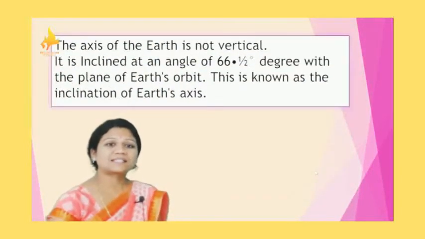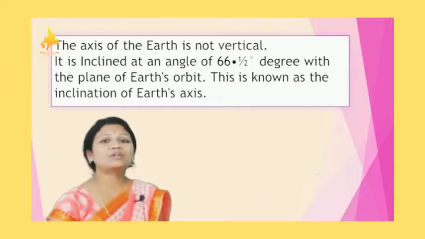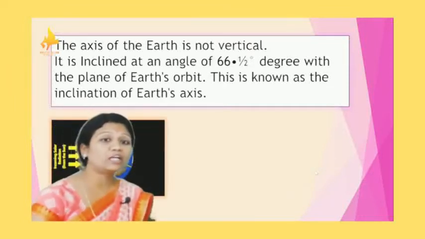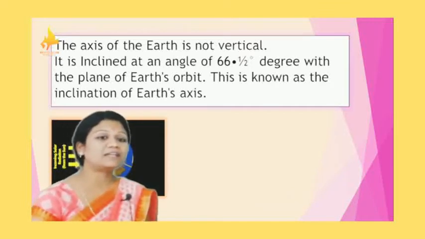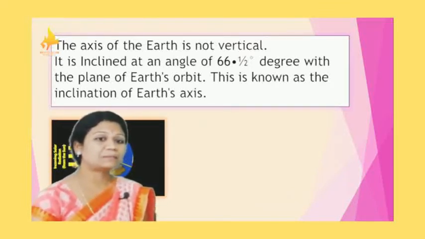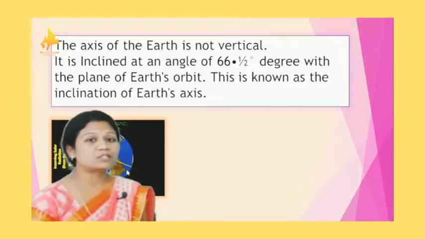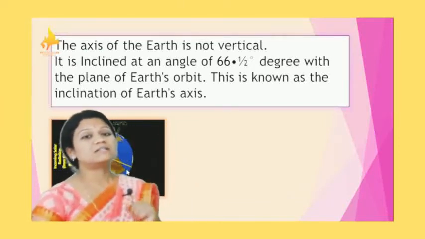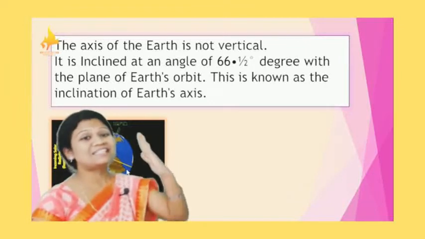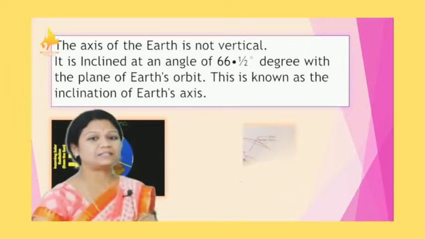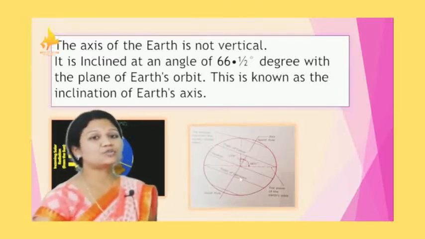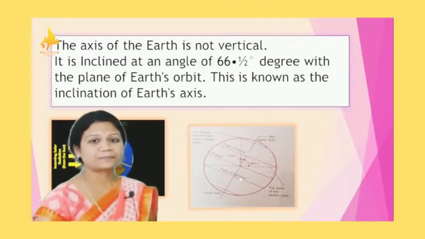The axis of the earth is not vertical; it is inclined at an angle of 66.5 degrees. You can see here the plane of the earth's orbit, and this is known as the inclination of the earth's axis. Why? Because it is tilted, it is inclined. One more image which shows the inclination of the earth's axis.